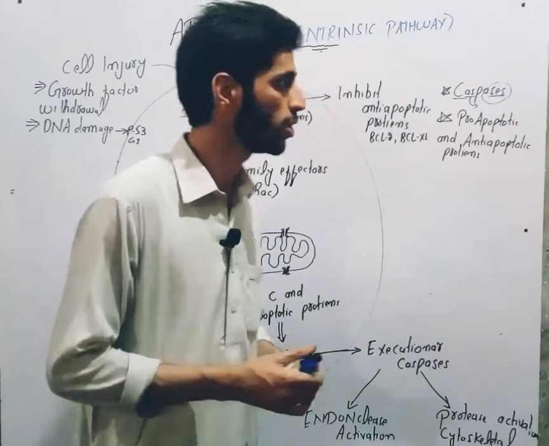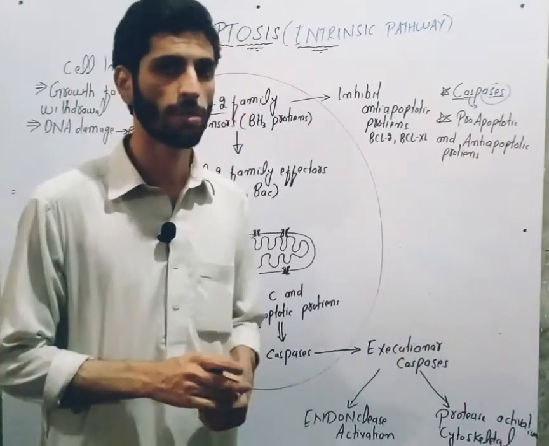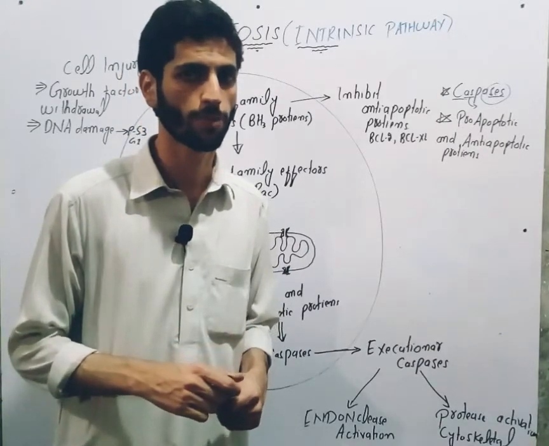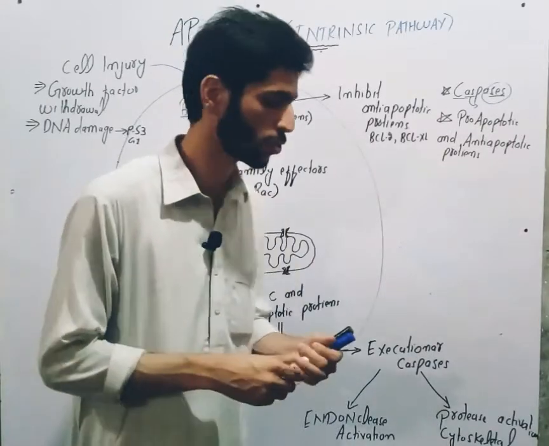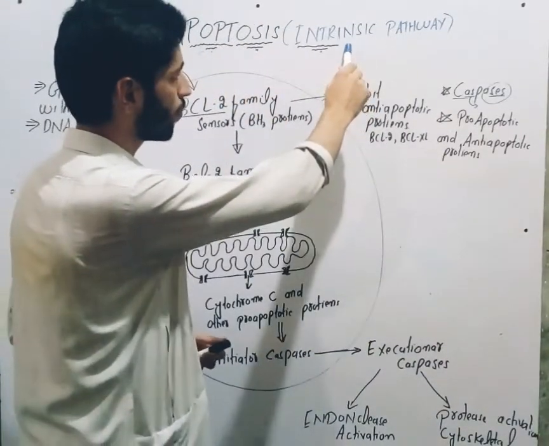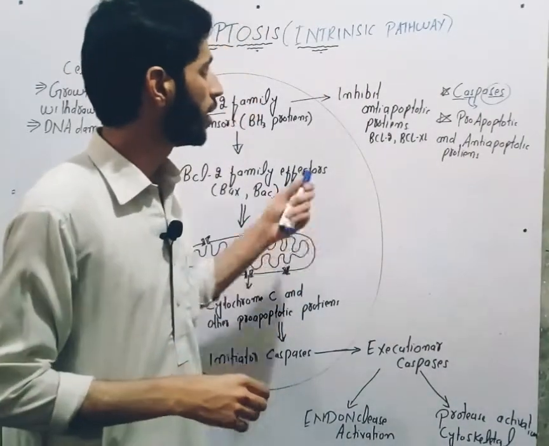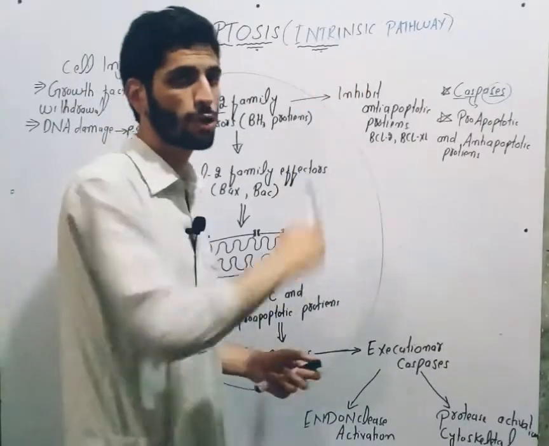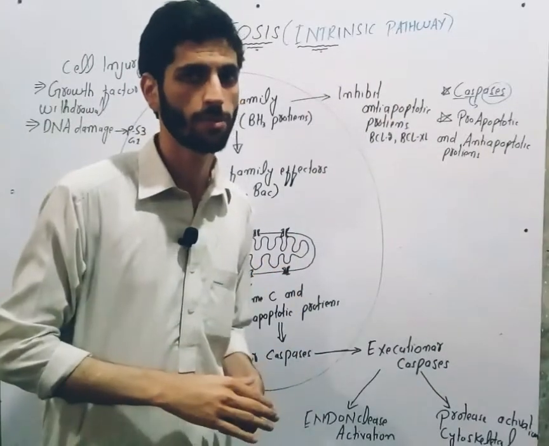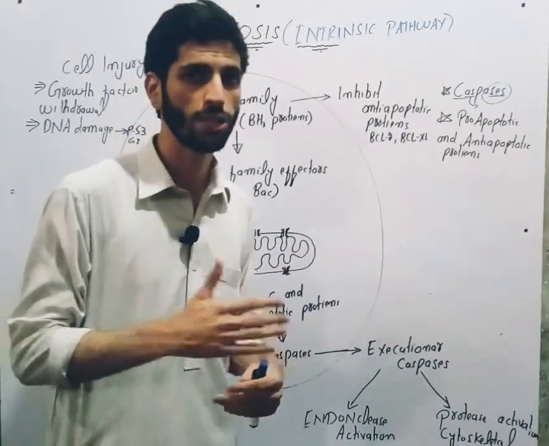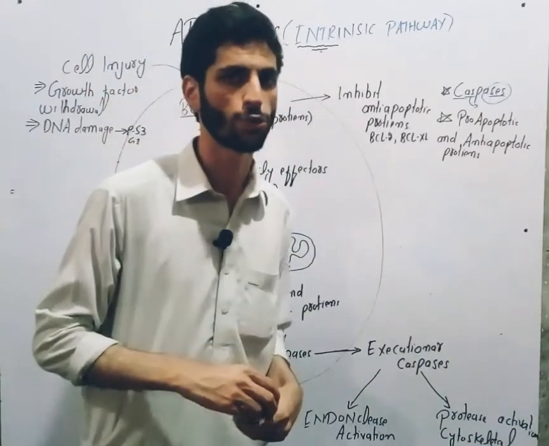Now we proceed toward the mechanism of apoptosis. In today's video, we will discuss the mechanisms of apoptosis. There are two general major pathways: the intrinsic pathway, and the other one is the extrinsic pathway. Why is it called the intrinsic pathway? Because the origin of this pathway is inside the cell. This pathway originates from mitochondria. That is why it is also called the mitochondrial pathway.